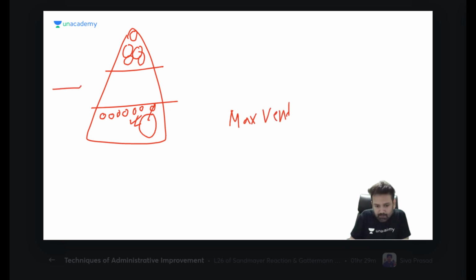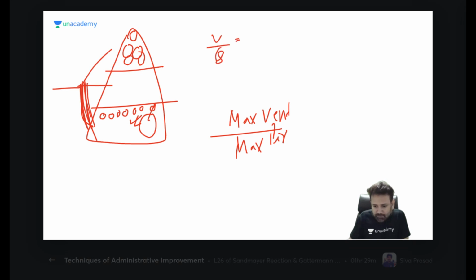Similarly, blood is maximum at the base because of gravity. So ventilation and perfusion are both maximum at the base. But when we discuss the V by Q ratio, ventilation is maximum at the base and minimum at the apex. But perfusion is almost all blood goes to the base and the middle. No blood goes to the apex because of gravity.